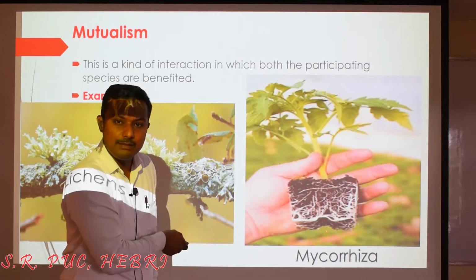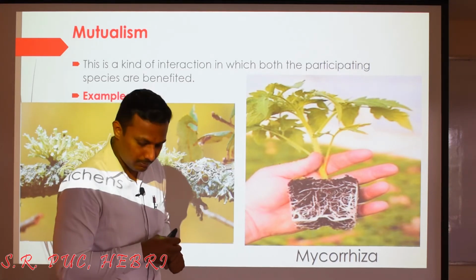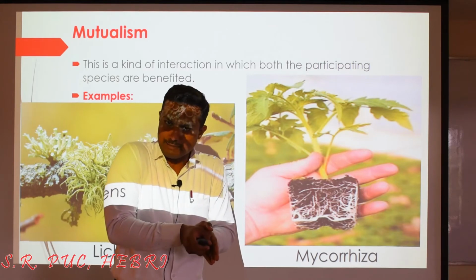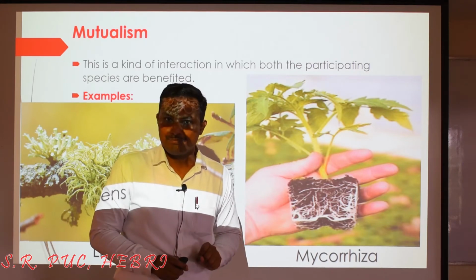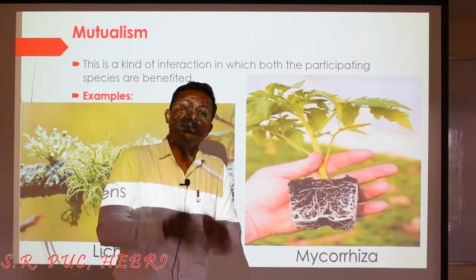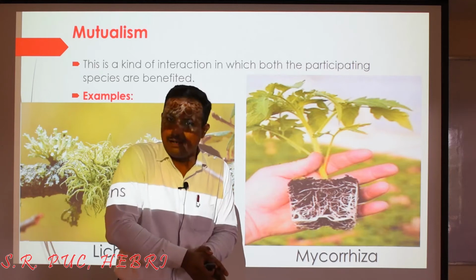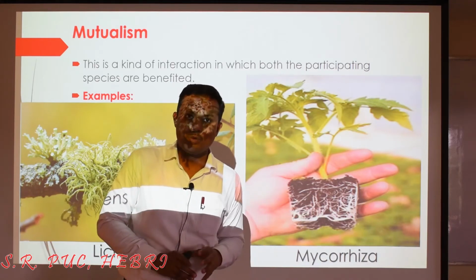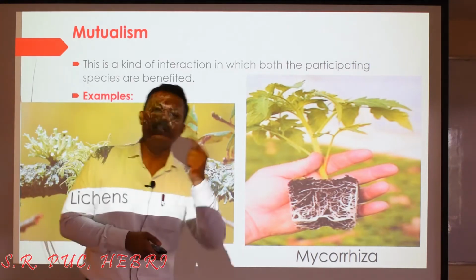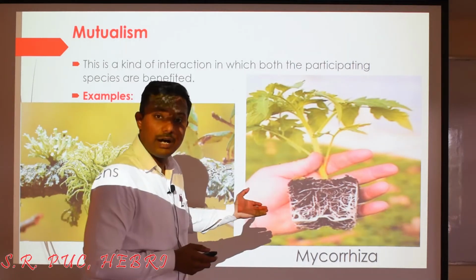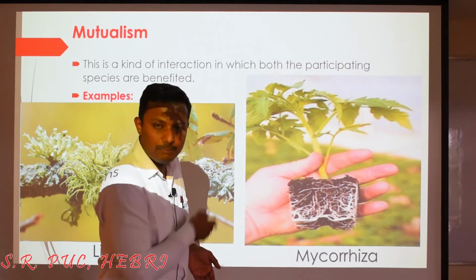The plant body will be getting benefited from the fungi in absorbing a lot of nutrition. You know that root is the structure of the plant body which actually helps in the absorption of water and minerals from the soil. But at the same time, the roots sometimes cannot penetrate into the finest of the soil particles, and that is why they may fail to reach those traces of water or minerals. Isn't it? So that work can be done by the very slender, very thin hyphae of the fungi that help the plant body to absorb the mineral nutrition from the remote parts, right?